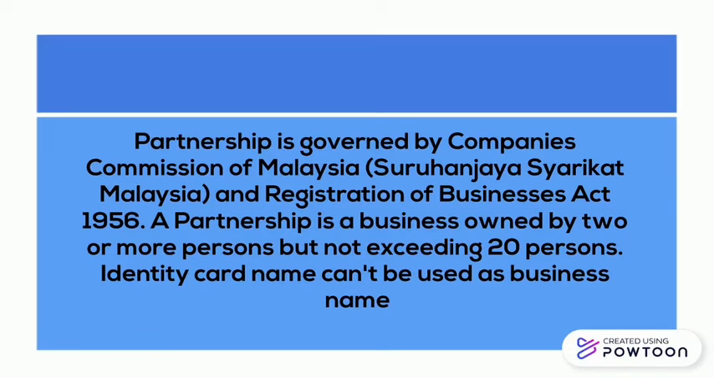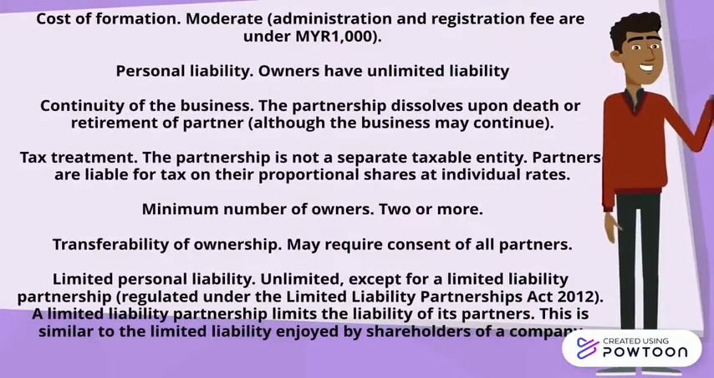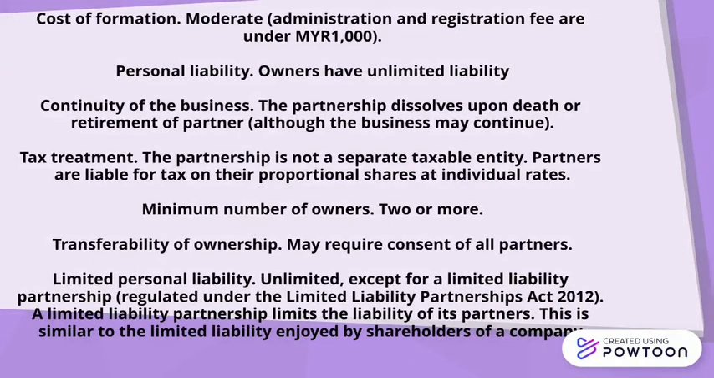Two is the minimum number of owners, and the transferability of ownership may require the consent of all the parties. Liability is unlimited, except for limited liability partnerships, which come under the Limited Liability Partnerships Act 2012. A limited liability partnership limits the liability of its partners. It is similar to the limited liability enjoyed by shareholders of a company.